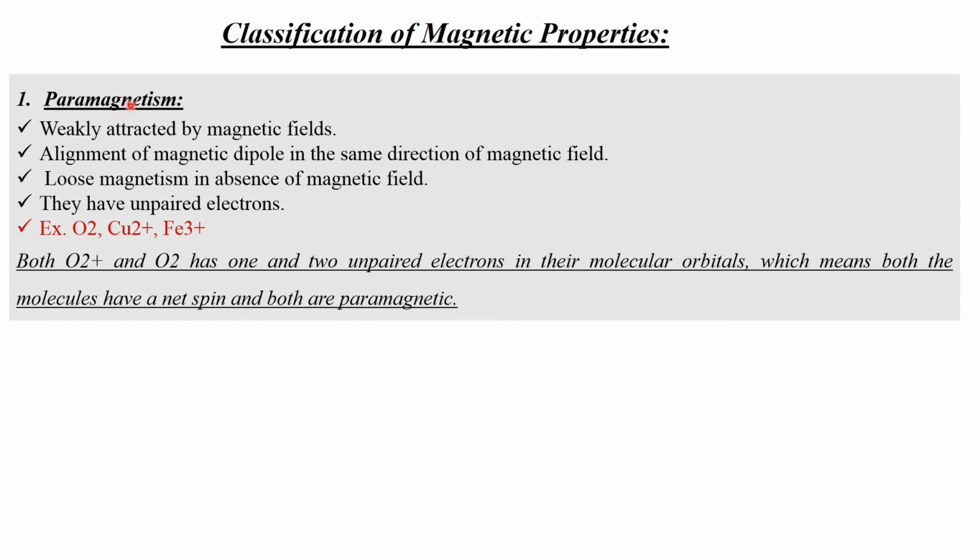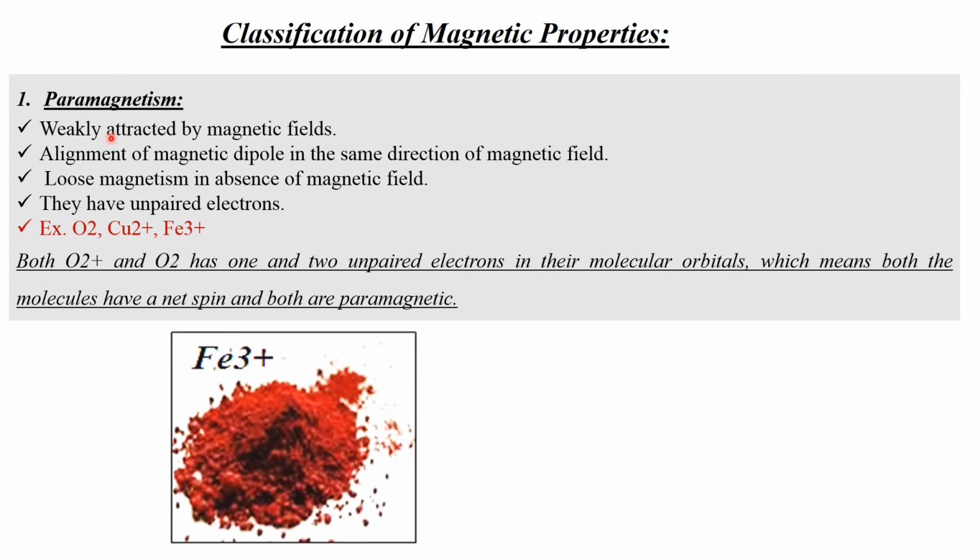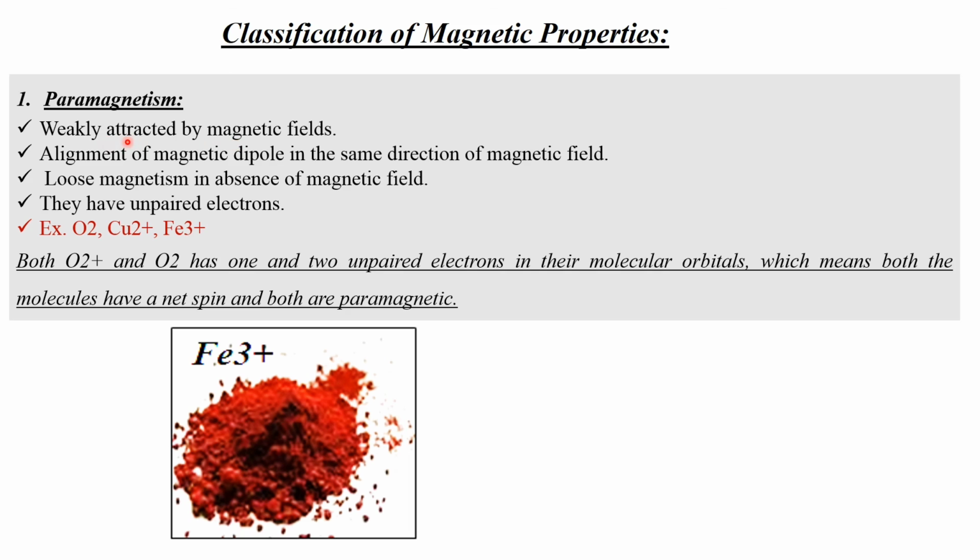And classification of magnetic properties. Magnetic properties are classified into 5 groups. One is paramagnetism: weakly attracted by a magnetic field, with alignment of magnetic dipoles in the same direction as the magnetic field.